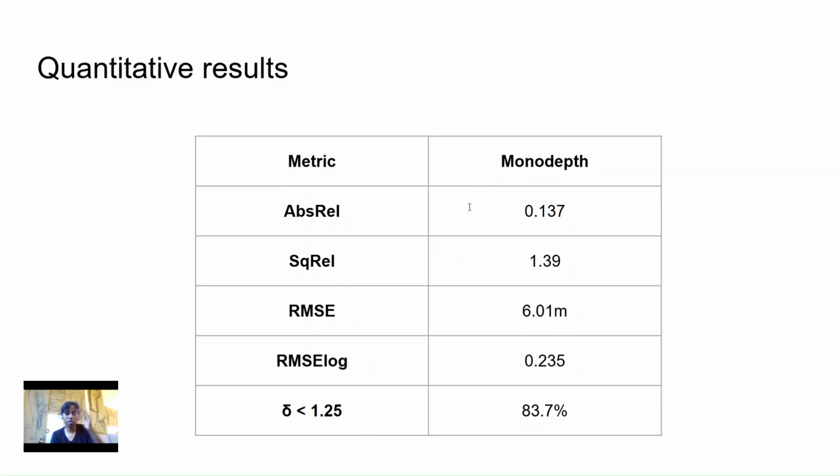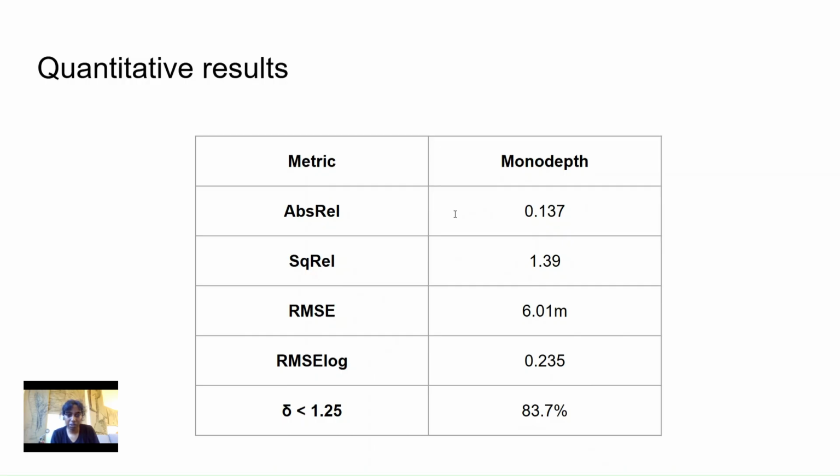The absolute relative error I got is 0.137. Just to put that in perspective, MonoDepth 2, which is the paper that established most of the techniques that I've implemented here, achieves an absolute relative error of 0.115 on this exact same benchmark. That's only a 19% gap.